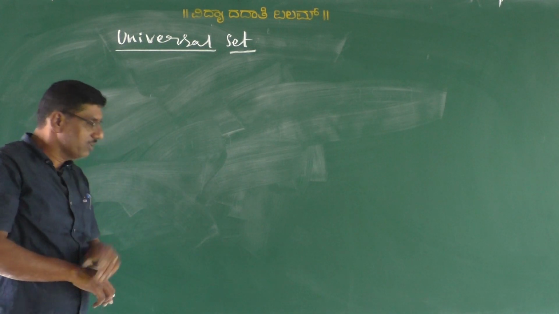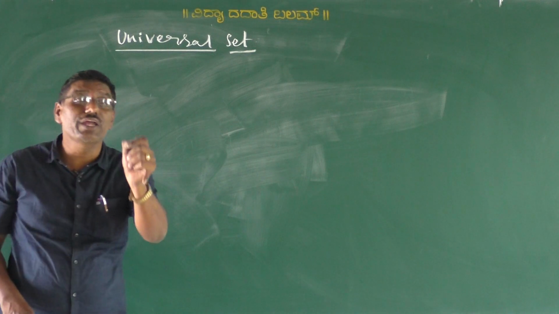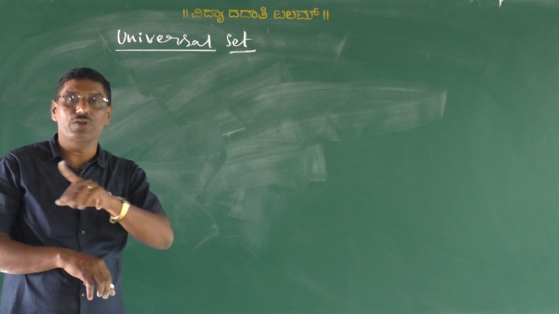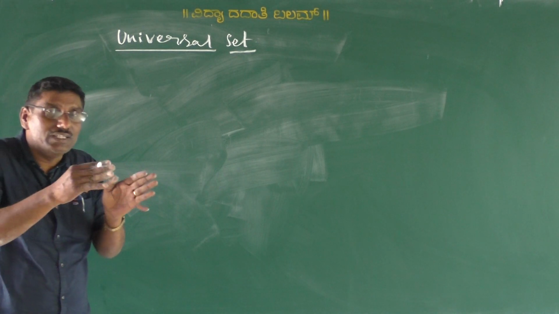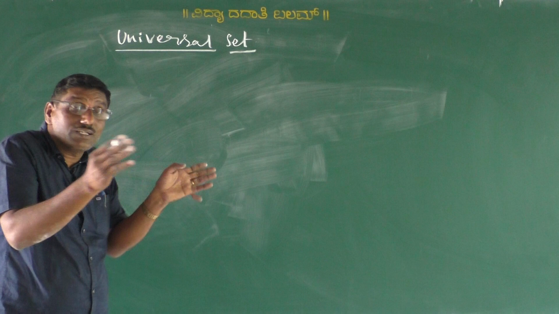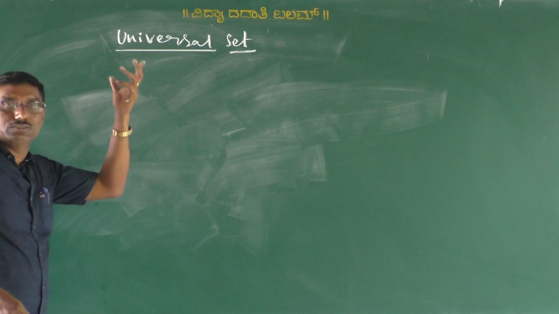My dear students, the universal set is not unique; it changes under the circumference of a context.